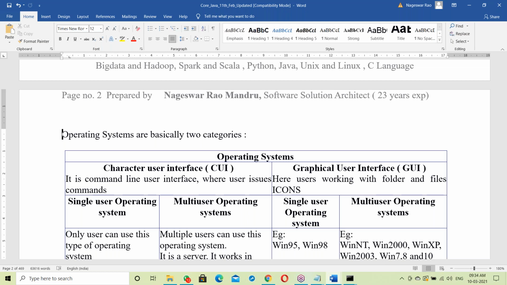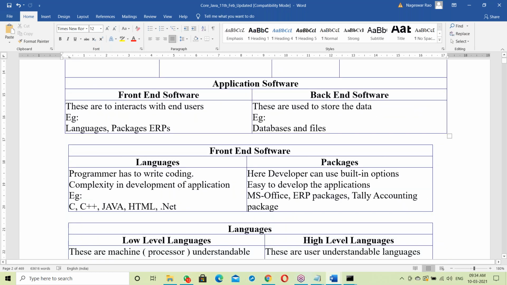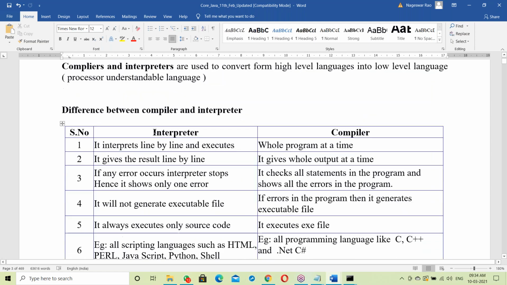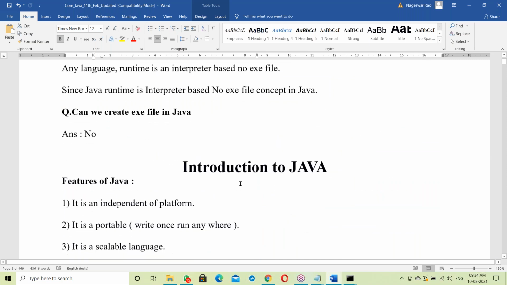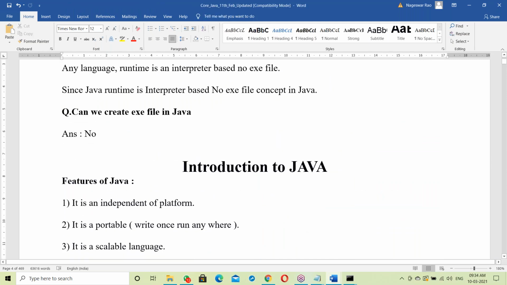Still, any doubts? If no doubts, tomorrow we'll continue with the Java features. Tomorrow we'll start by first discussing the interpreter and compiler. After that, we'll move on to Java features. That's all for today.